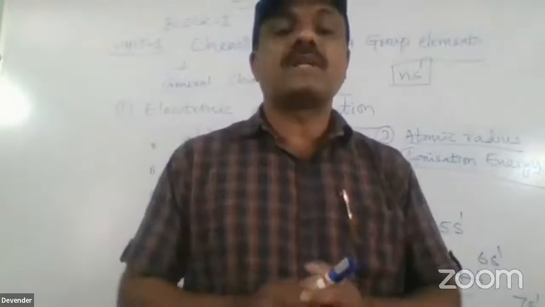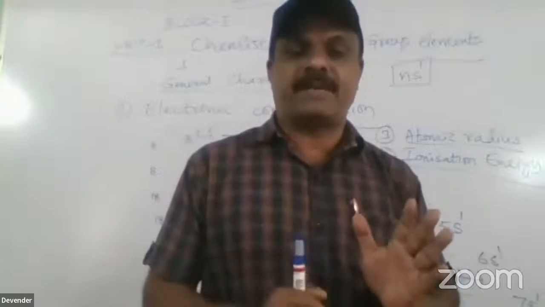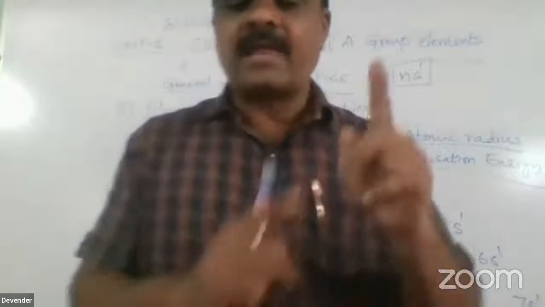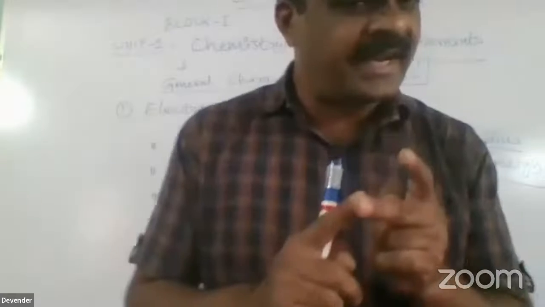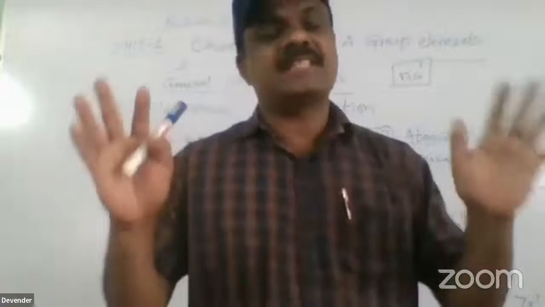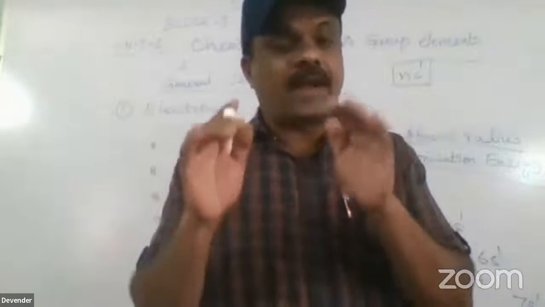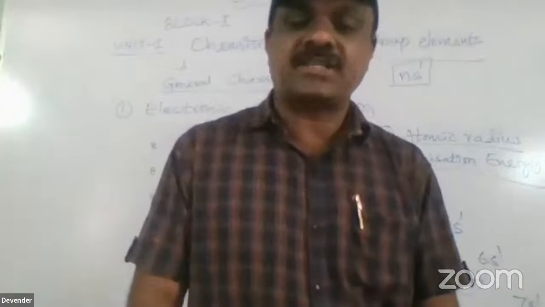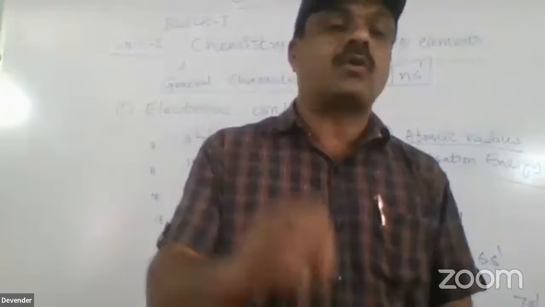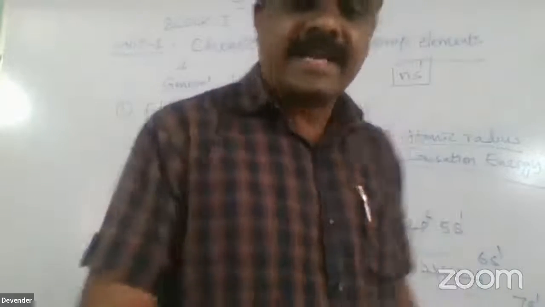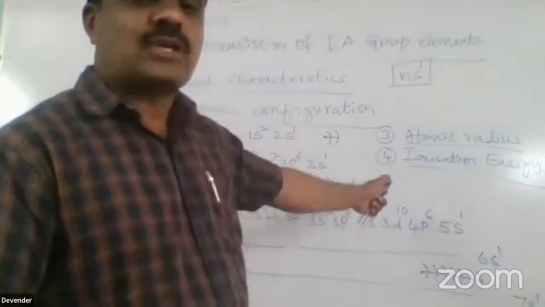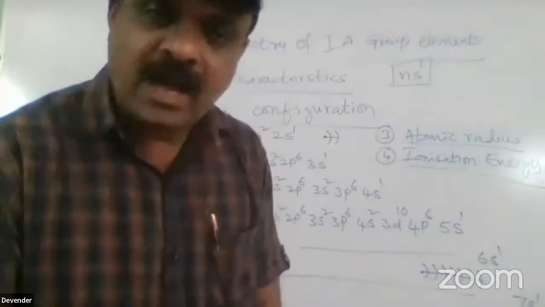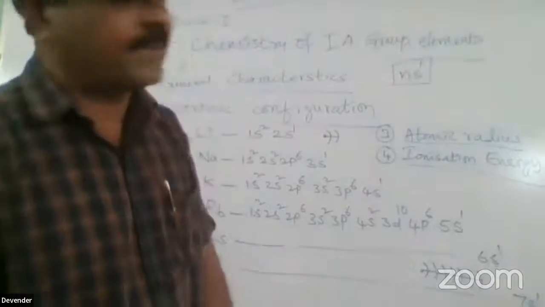These are the important characteristics of first group elements. Remember the electronic configuration, next the oxidation state, the atomic radius, and the ionization energy. These are enough for getting 5 marks. Sometimes students lose marks by writing the wrong electronic configuration of first group elements. If you write the electronic configuration clearly, you will get 5 out of 5 marks, because it is a mathematical expression. So follow the remaining characteristics: oxidation state, ionization energy, atomic radius.